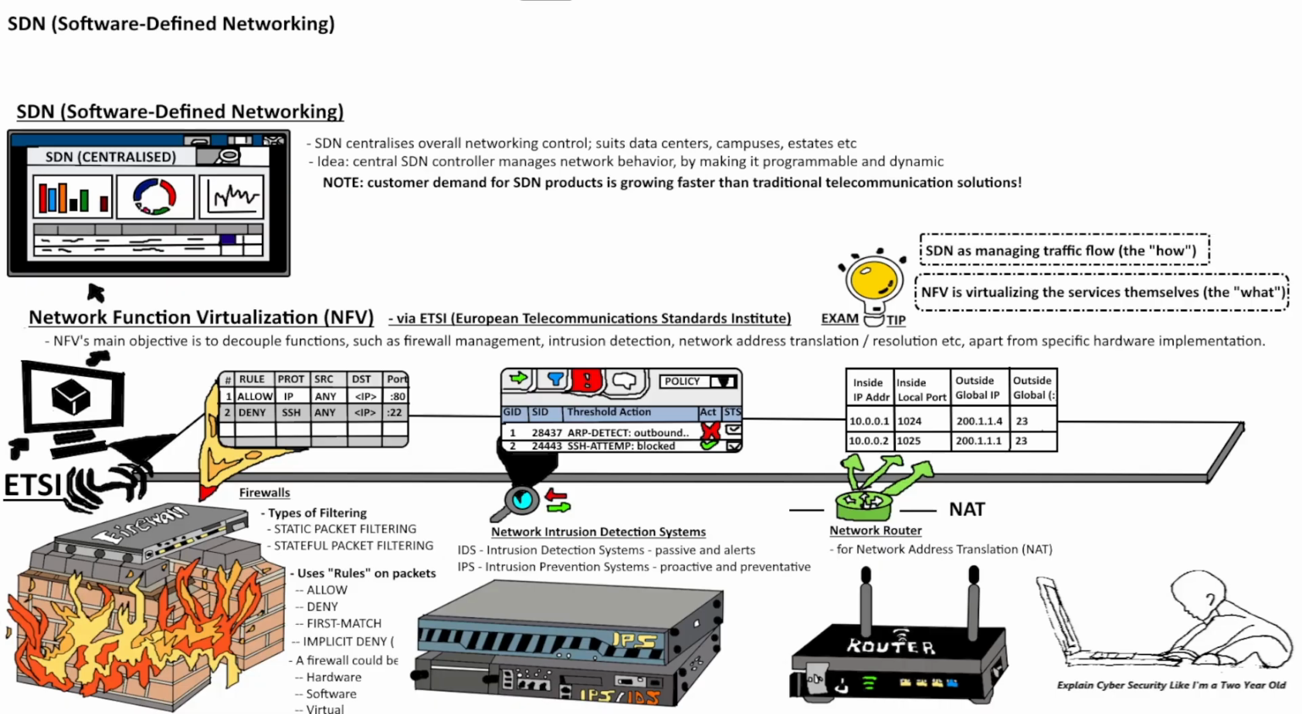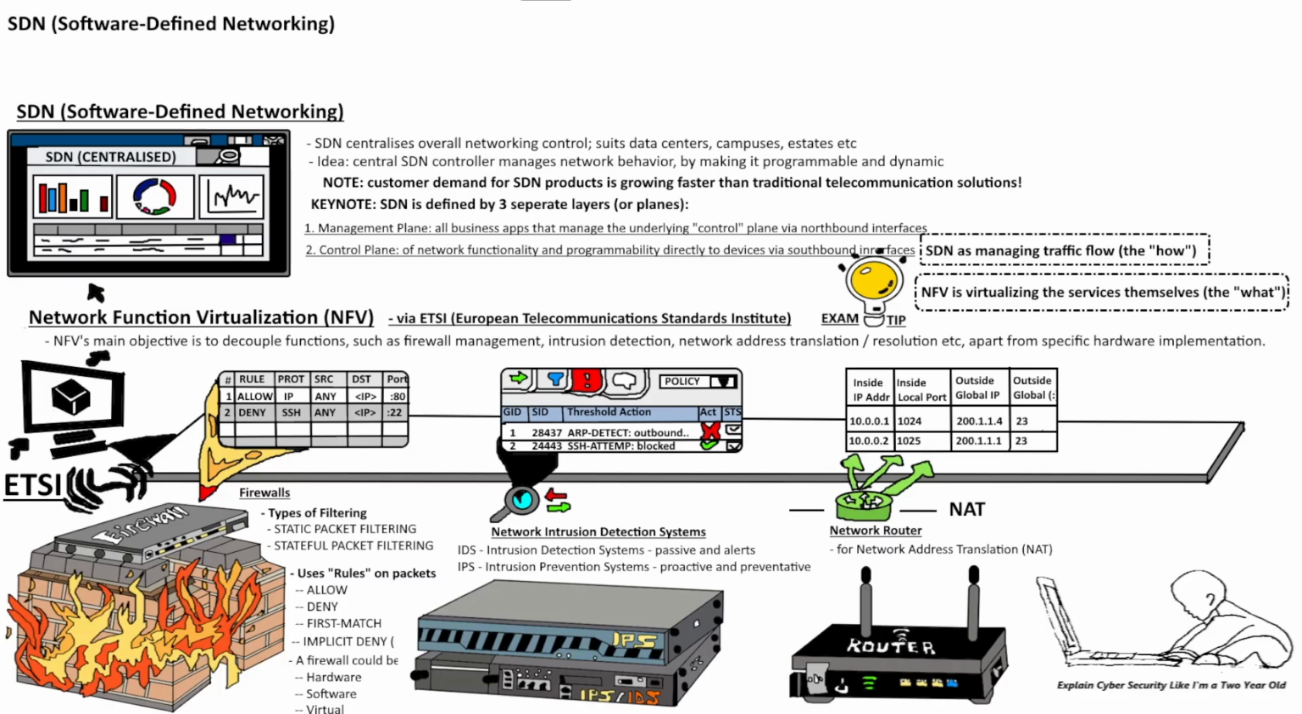Now, within the SDN, there are three separate layers, or planes. And these are the management plane, the control plane, and the data plane. The data plane is the bottom layer, where all the physical infrastructure and network devices reside. And through the network function virtualization (NFV) we mentioned earlier, all these devices become virtualized, which can then be managed through the control plane, which is the second layer.